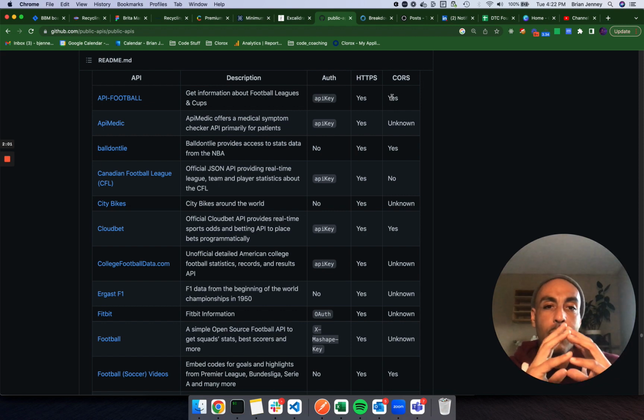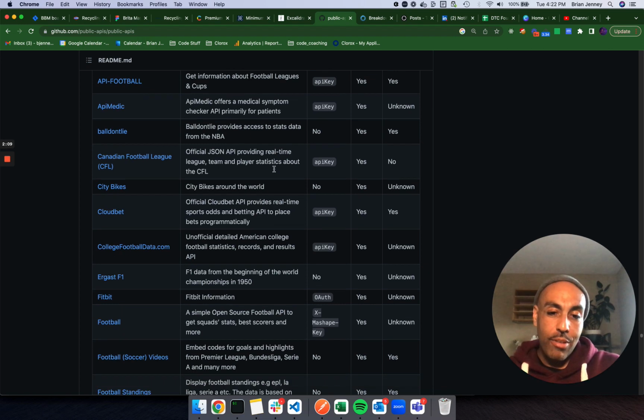CORS means cross-origin resource sharing. I also want this to be yes, because if it is not, it means I'm basically not going to be able to use this API in my app. So that's going to be a big no-no.